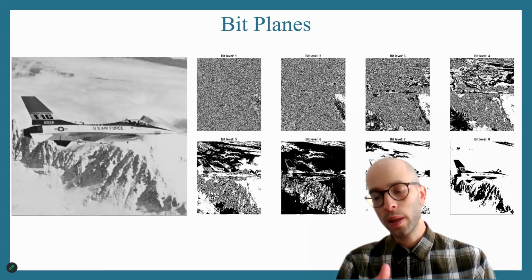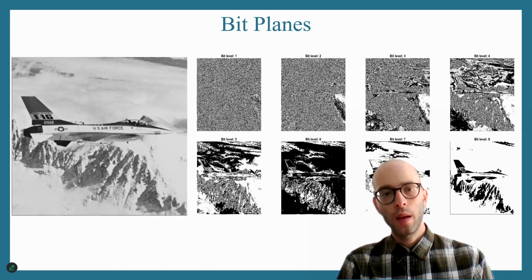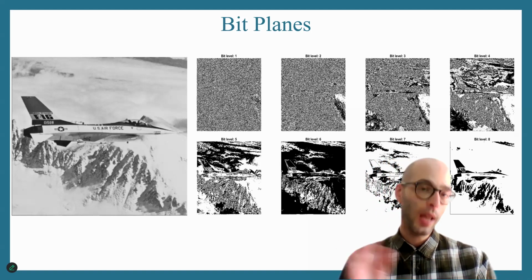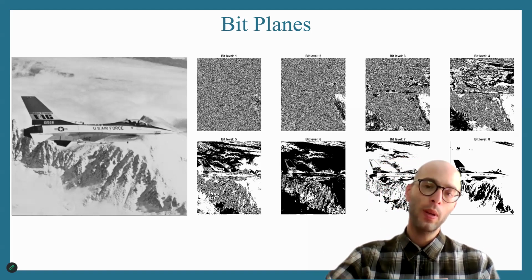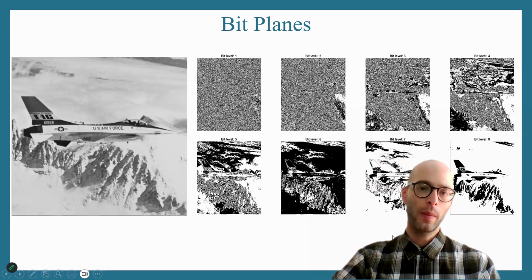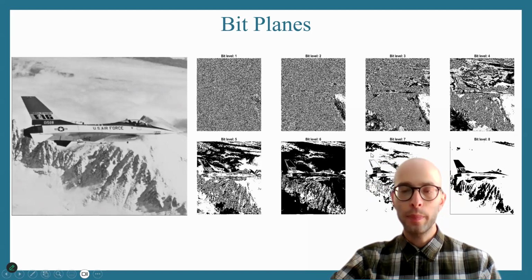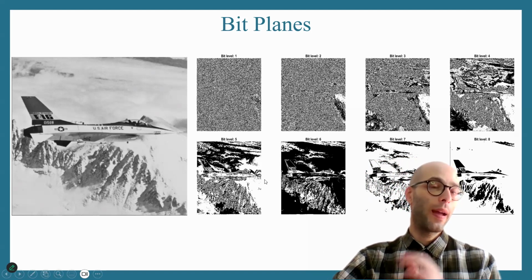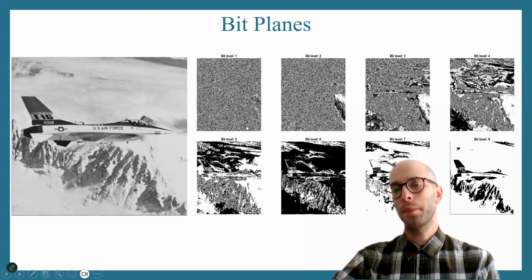Another technique, a bit more analytical and more secure, is to use the binary representation of the image. We take each pixel, represent it as bits, and then perform shuffling and substitution on the bits. What you see on the right here is the bit representation of the image. Each byte has 8 bits, so we basically have 8 bits per pixel. This is the binary representation of the image, and shuffling and substitution can be performed at either the pixel level or the bit level.